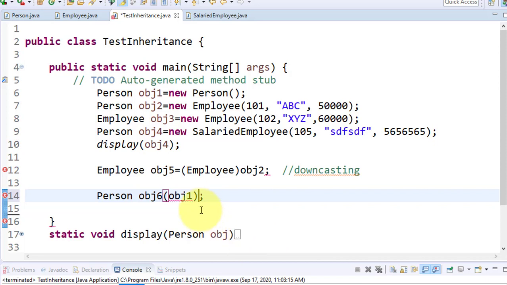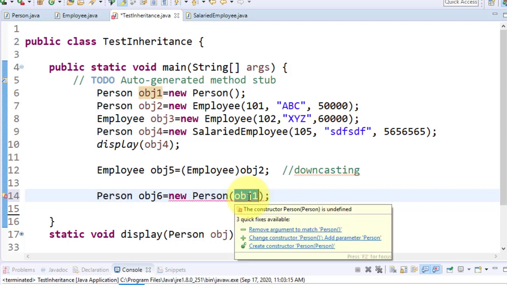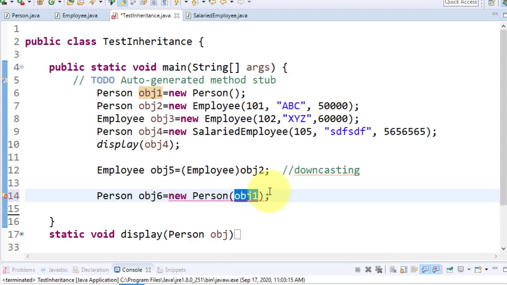You have to provide the specific implementation using a parameterized constructor, equal to new Person(obj). So you have to provide the constructor for them. Now it is a deep copy. So prepare for such kind of scenarios.